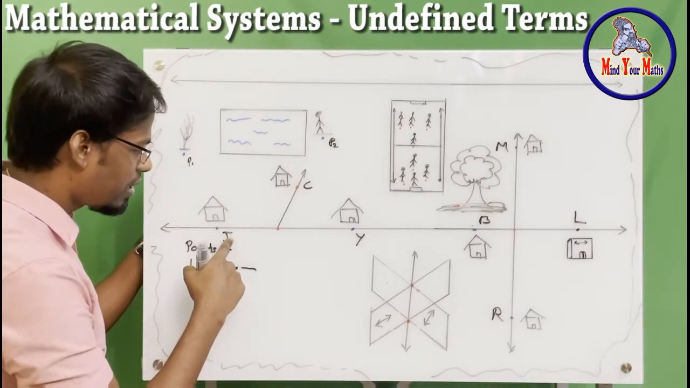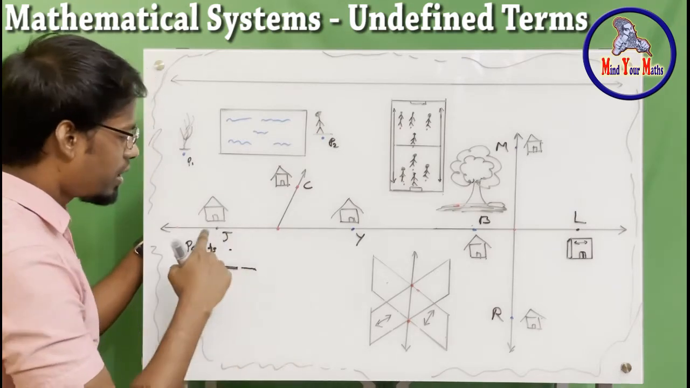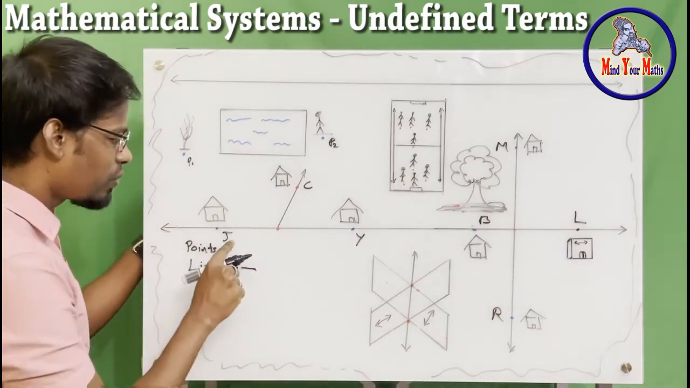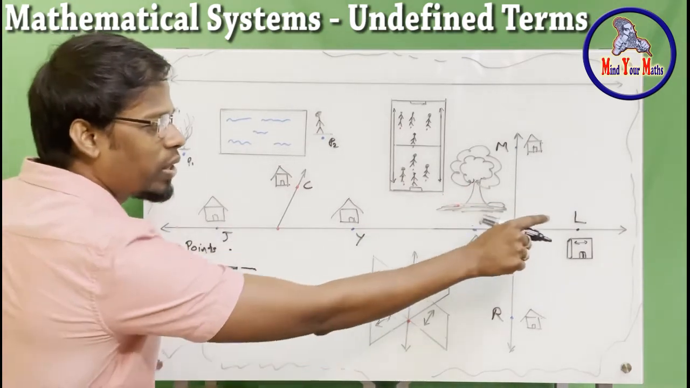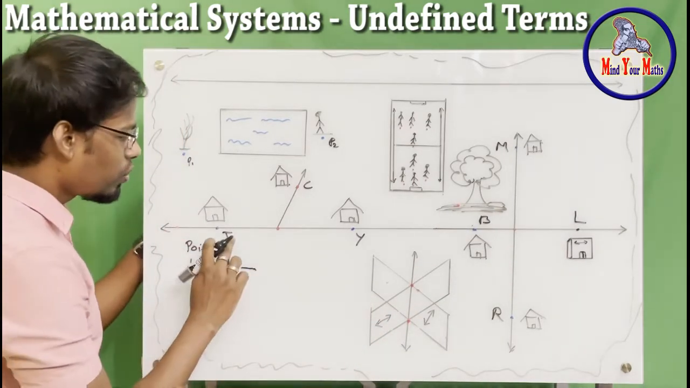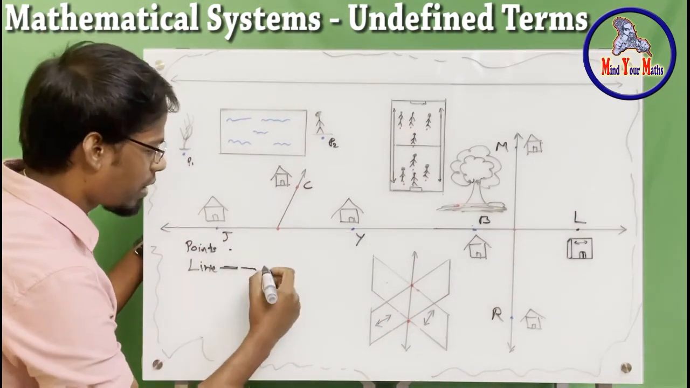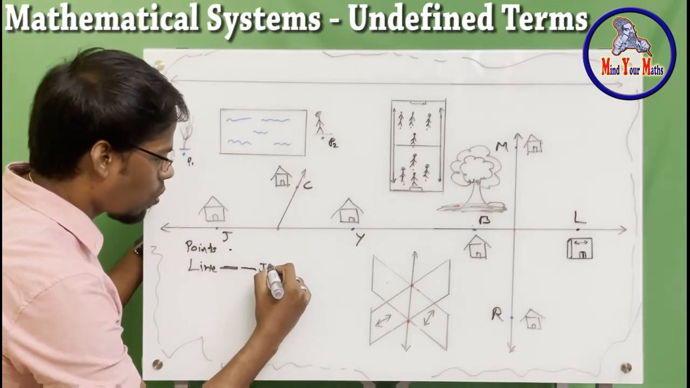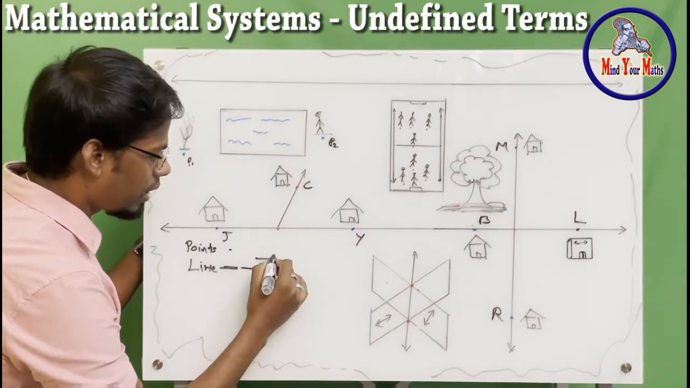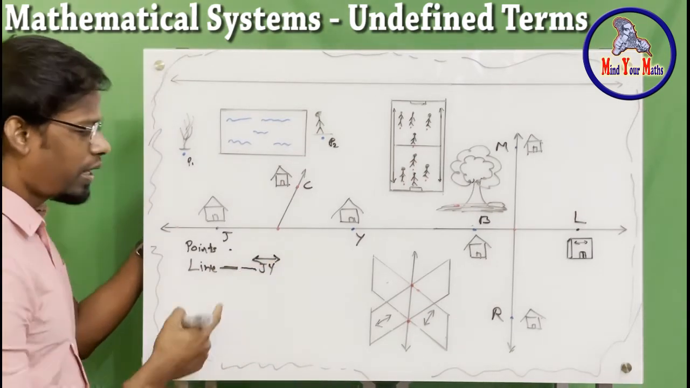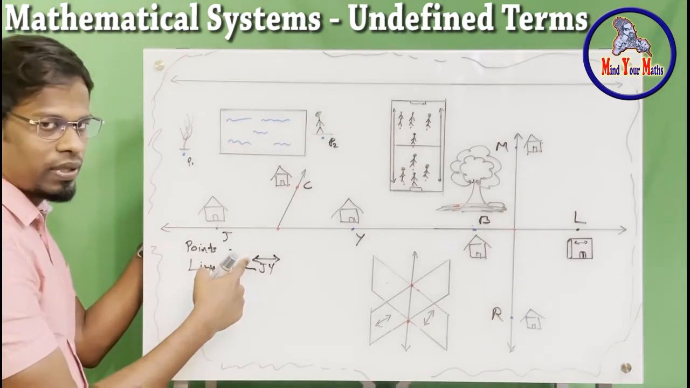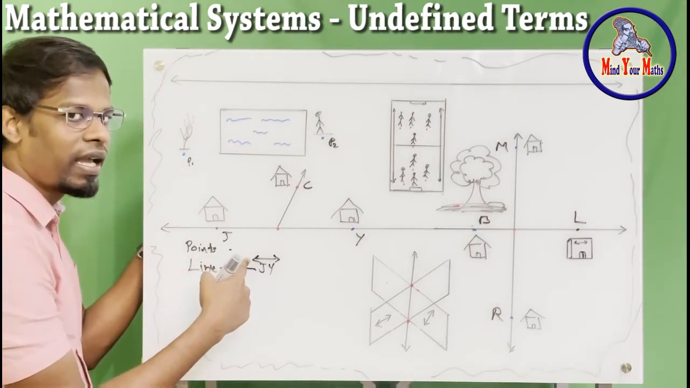In this case, let's say J and Y. There are many other points, but we are just focusing on the points that we are marking. That's all, right? You take any 2 points, in this case J, Y, and then put a line with an extended arrow on the top. That is one way of addressing a line.